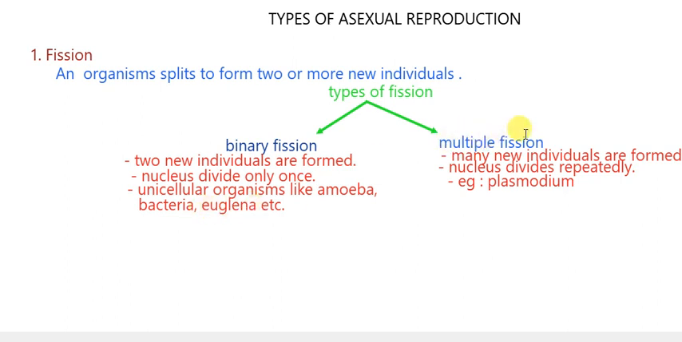Second is what? Multiple fission. Multiple means many. So in this many new individuals are formed, and in this what? The nucleus divides repeatedly. Example: Plasmodium.